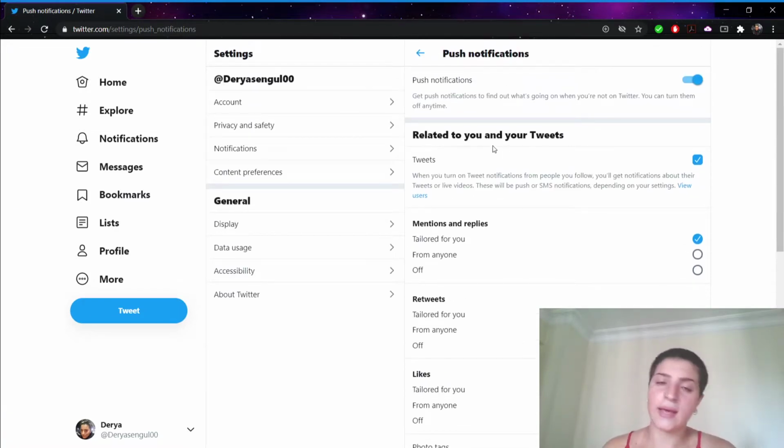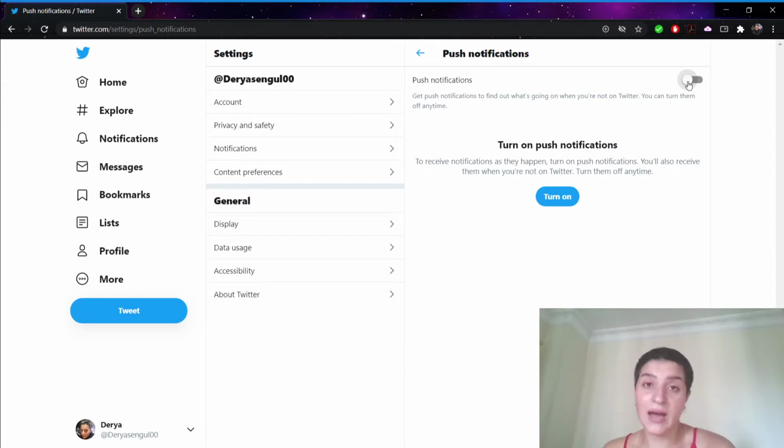But in any case, if you feel this is now too much notification and you cannot even get peace of mind, what you're going to do is also very simple. You're just going to click this slider and now you will not receive any notification.